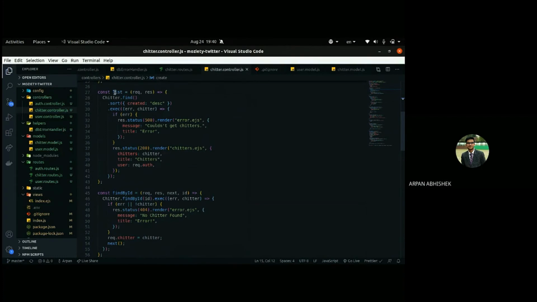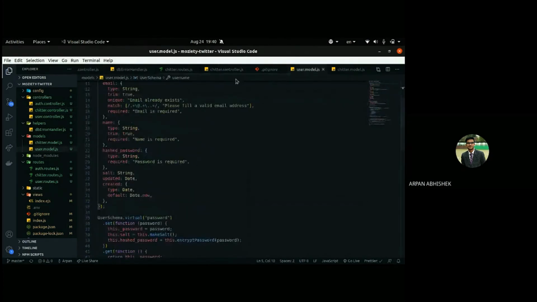Okay. So in list again, we are finding all the chitters. We are not passing any property like we did in the user model, I guess. I don't know.